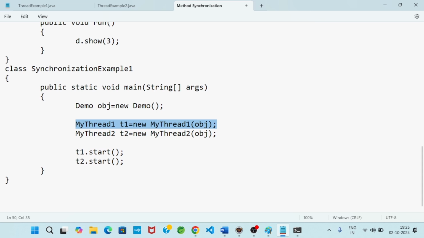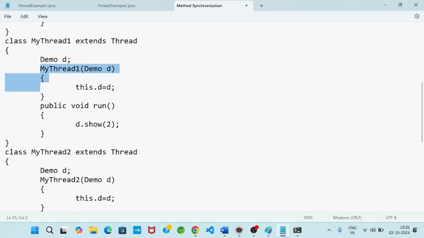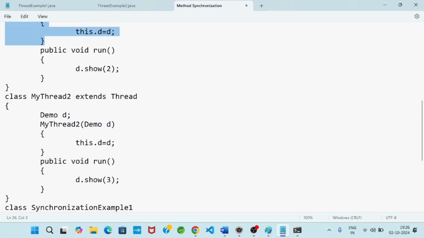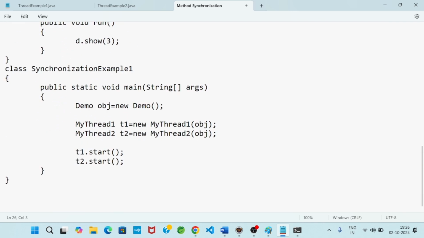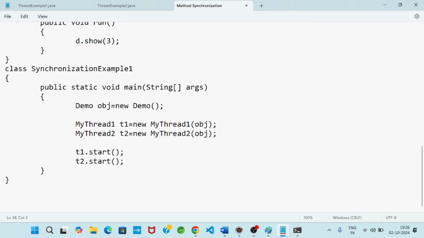When this line executes, the MyThread1 parameterized constructor will execute: this.obj = d, where obj is the Demo class object. Similarly, when the next line executes, the MyThread2 parameterized constructor will execute, and here also obj = d. Then control will come to t1.start().